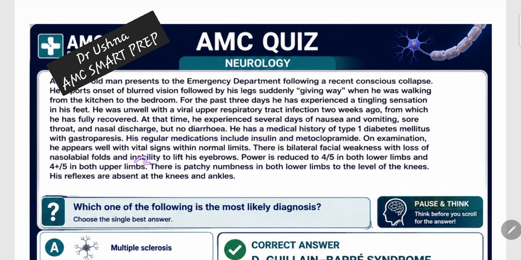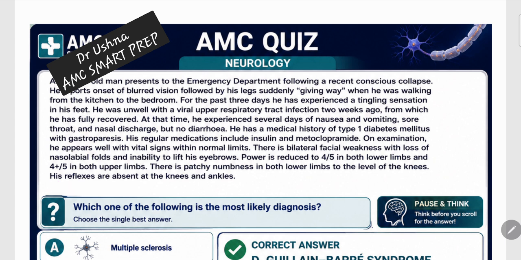On examination, he appears well with normal vital signs. There is bilateral facial weakness as well, with loss of the nasolabial fold and inability to lift his eyebrows. So remember, just collect all the information together. Bilateral weakness, progressive weakness, followed by the respiratory tract infection. Then he has this facial weakness also. Cranial nerve involvement is also there. So all the things put together. Power is reduced to 4/5 in both lower limbs and both upper limbs as well. There is a patchy numbness of the bilateral legs, up to the knee, and reflexes are absent.